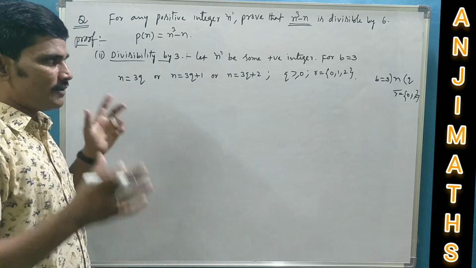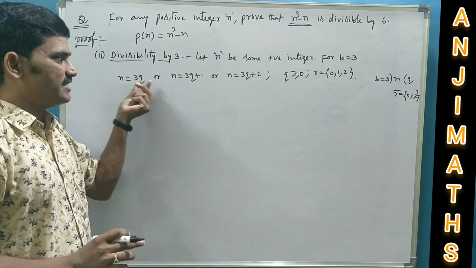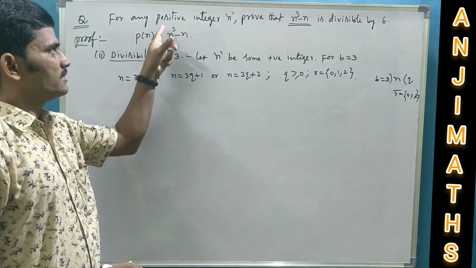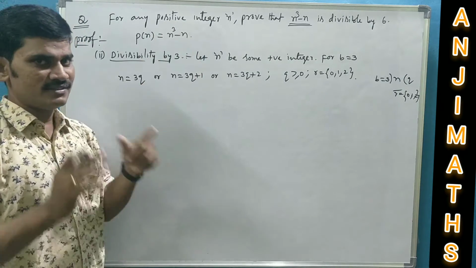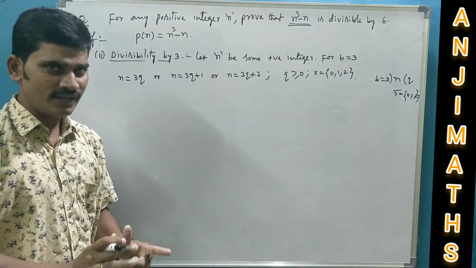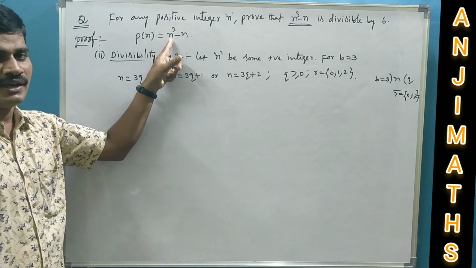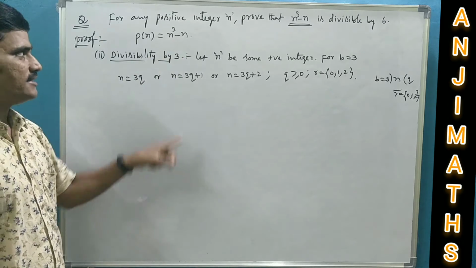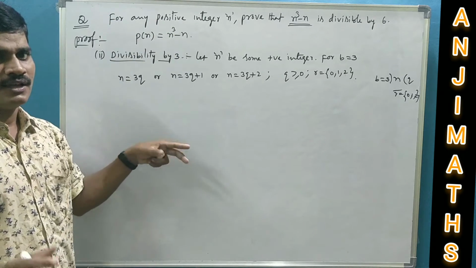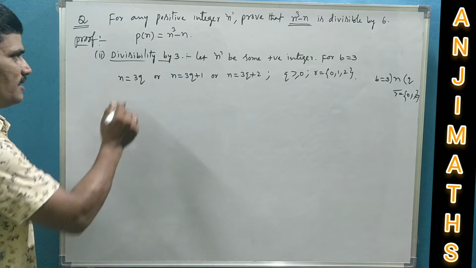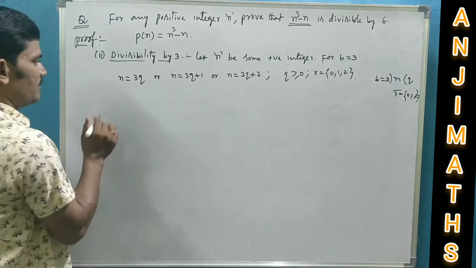Now whatever may be the form of the positive integer, either 3q or 3q plus 1 or 3q plus 2, this polynomial n cubed minus n is divisible by 3. You have to show this polynomial is always divisible by 3 also. As it is divisible by both 2 and 3, it is divisible by 6 also. That is our final conclusion. Let us go for these 3 cases.